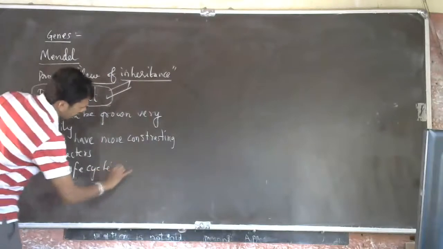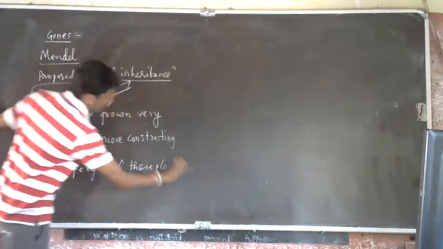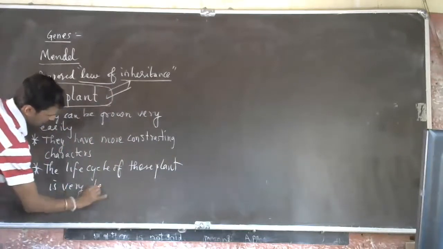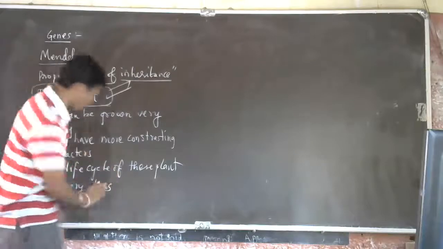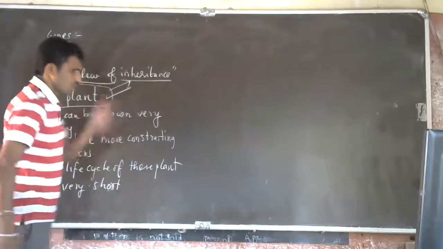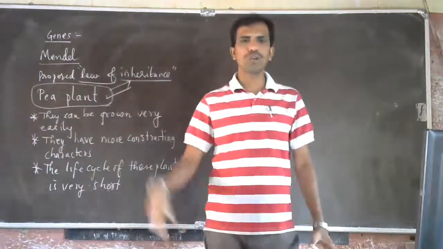Life cycle of these plants is very short. So if the life cycle of the plant or the animal is very long, it means you cannot use it for experimental purposes.